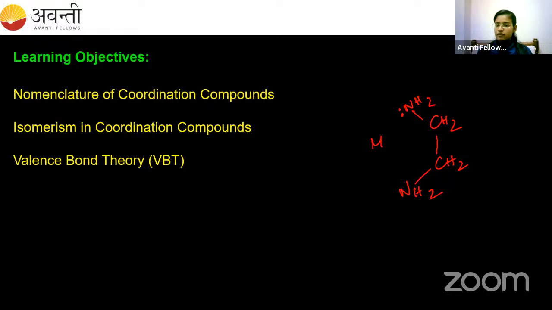One ethylene diamine has two donor sites. If the nitrogens donate electrons to the metal, it forms a 1, 2, 3, 4, 5-membered ring, right? So it is a ring formation. The ring-forming ligands are called chelating ligands, and they provide stability to the complex in aqueous solution. That's why it is more stable, and it is called the chelate effect. Clear now? Any doubt? Is it okay? Shall I proceed with the nomenclature?